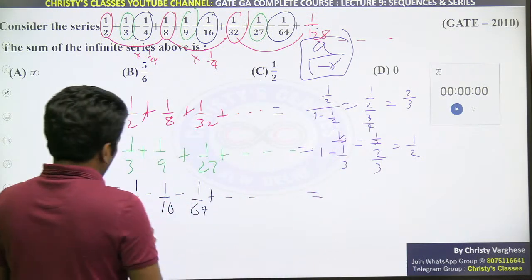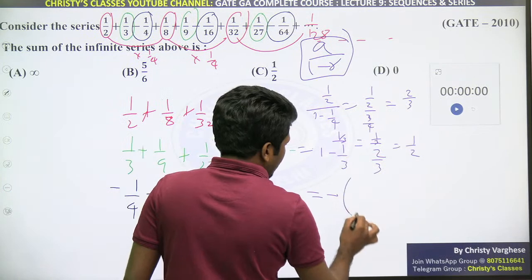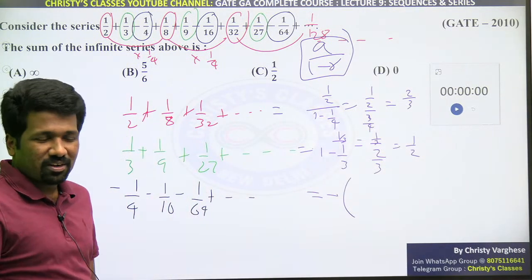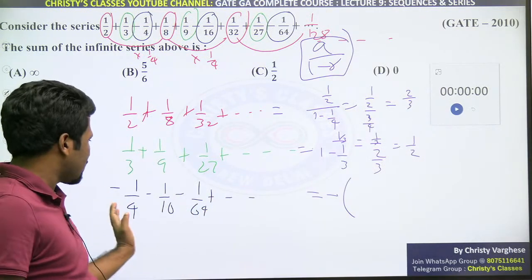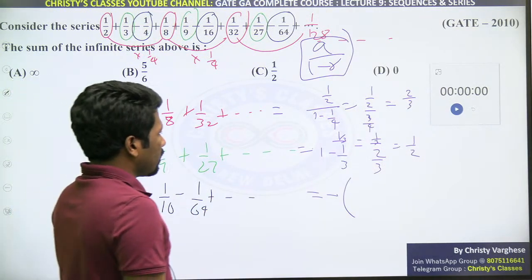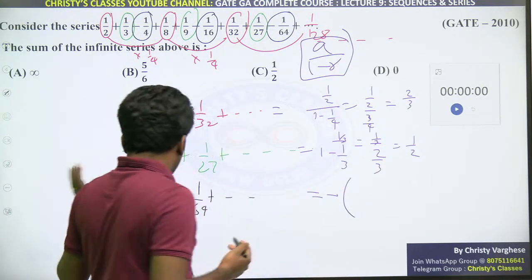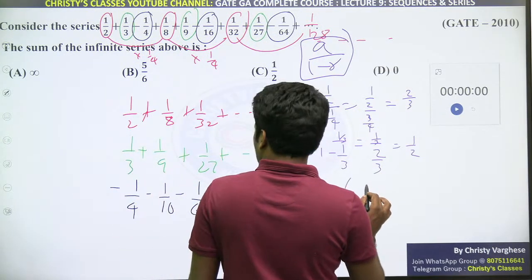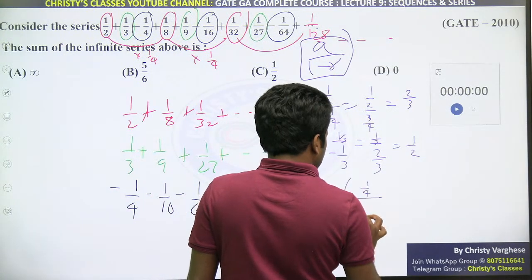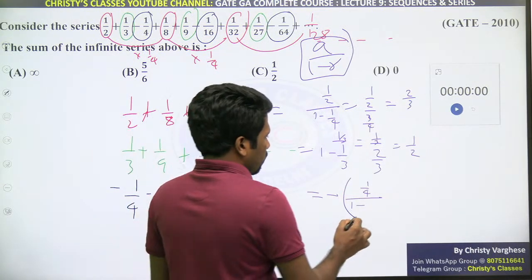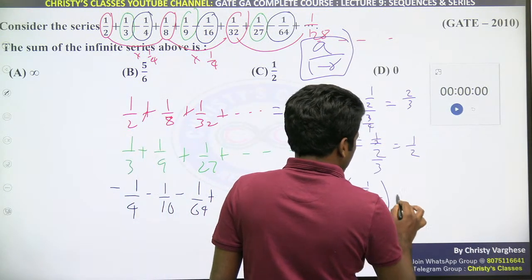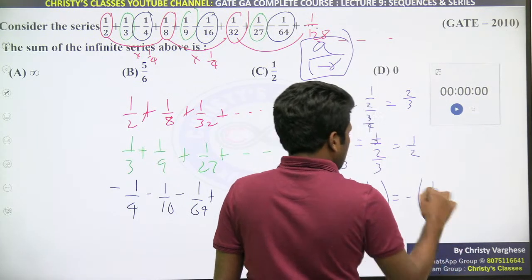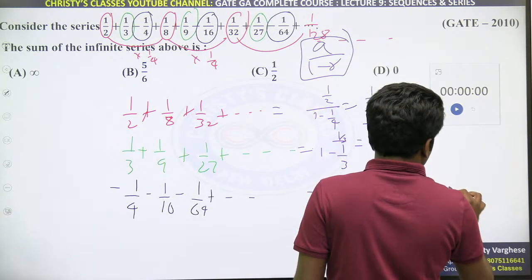Similarly, this one you can do one thing, you can take negative outside so that the negative will not create confusion. A को -1 ले सकता है, -1 by 4 ले सकता है, but ratio में कुछ confusion है तो माइनस कॉमन ले लो, उसके बाद 1 by 4 plus 1 by 16 plus all positive हो गया है ना. A will be 1 by 4 by 1 minus r. Common ratio will also be 1 by 4. That is minus into 1 by 4 by 3 by 4. 4 cancels. Minus 1 by 3.